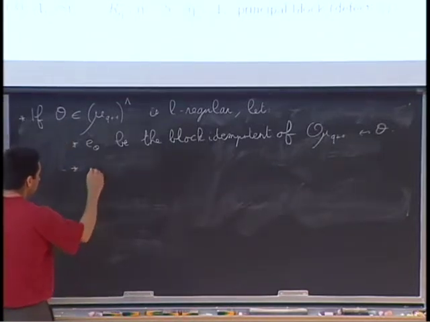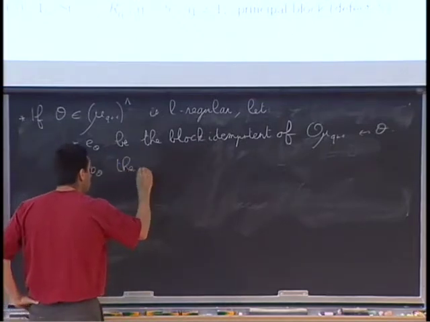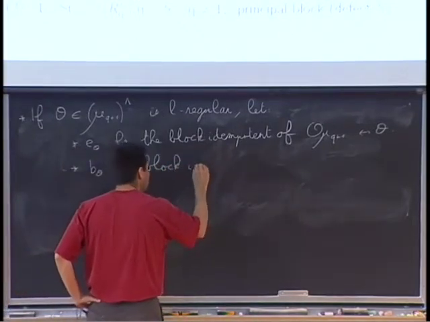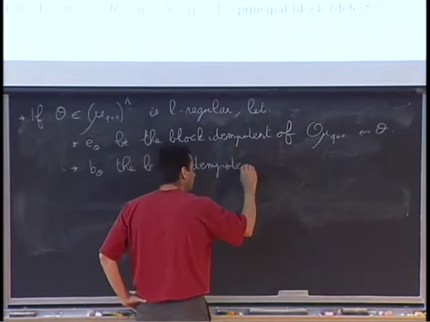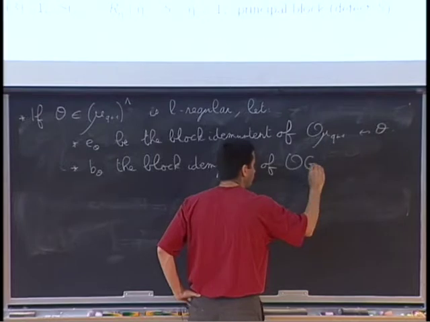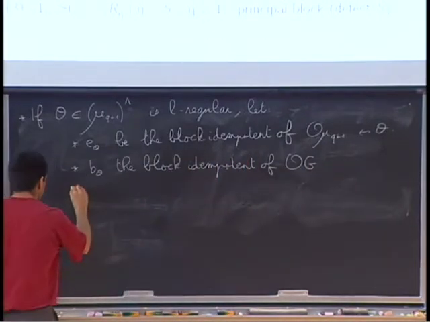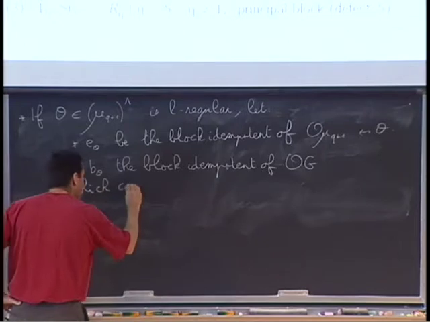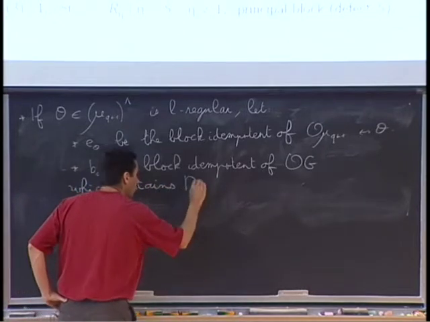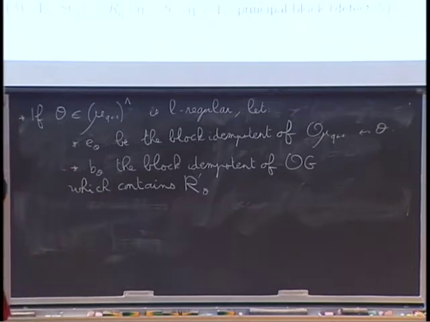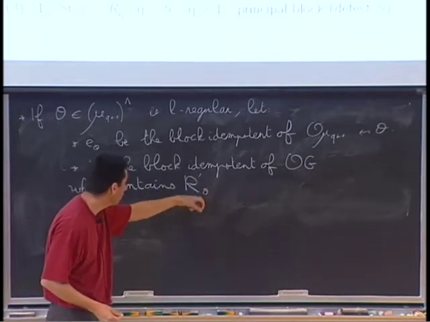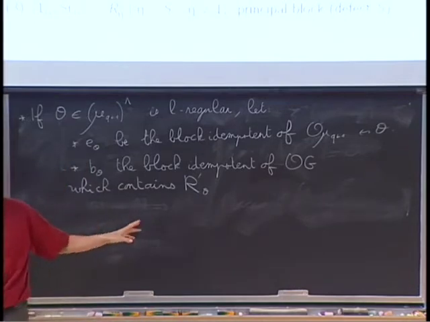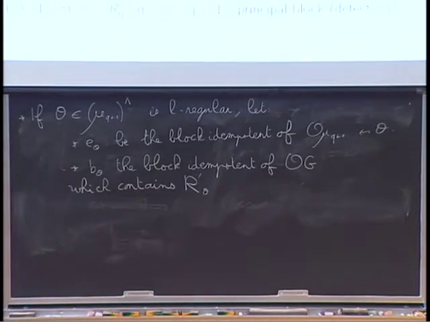I denote by B theta the block idempotent of OG, which contains R prime theta. So that's the one which is written here. In the case where theta is theta 0 or 1, I mean that it contains the irreducible components of this guy. Okay, so that's the case 2 and 3. So that will be my notation.